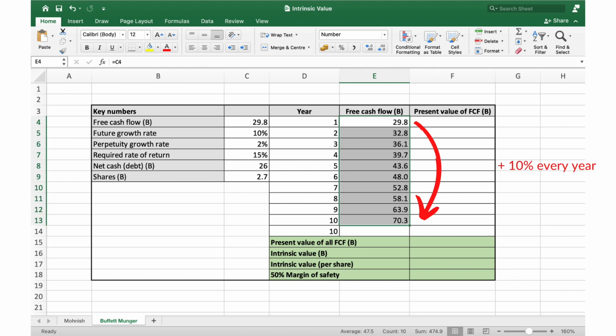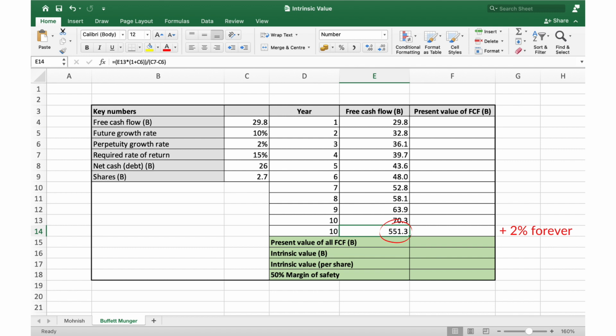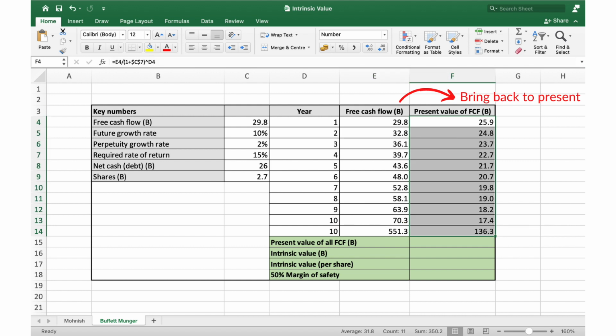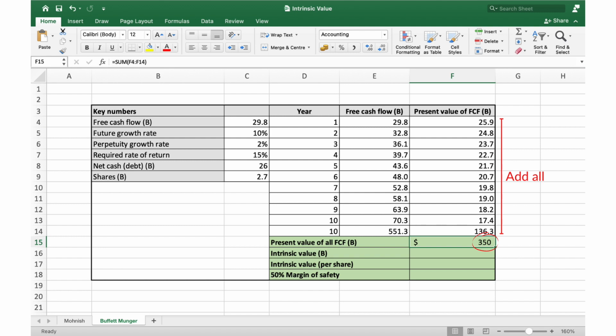Now that we have the 6 numbers, let's put it into Excel and walk through each step. Once again, you can download this Excel in the description below. First, we grow the free cash flow by 10% for 10 years. At year 10, we grow the free cash flow by 2% and continue that forever. We bring each of these numbers back to the present by discounting 15% before adding it together. Next, we add the net cash or debt. Finally, we divide by the number of shares. The intrinsic value is 139, and with a margin of safety, it is 70.